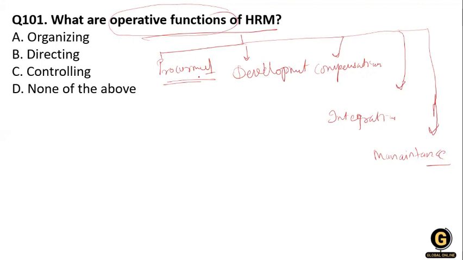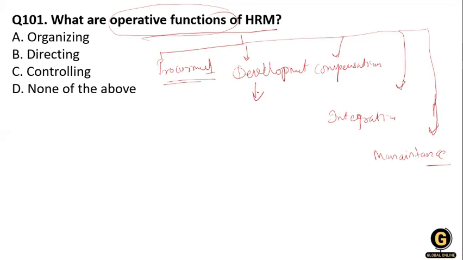In procurement, there is job analysis, human resource planning, recruitment, selection, placement, induction, transfer, promotion, and separation. And in development, there is personal performance appraisal, training, executive development, and career planning and development.